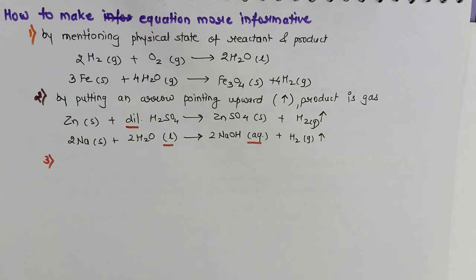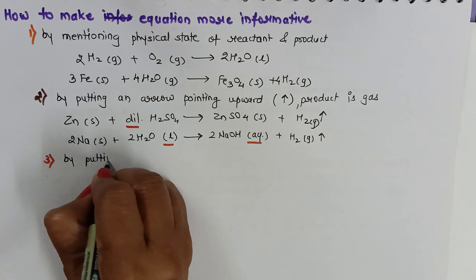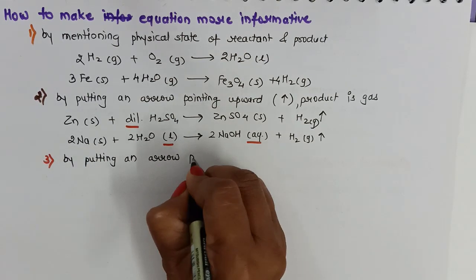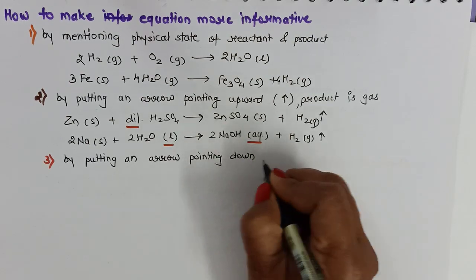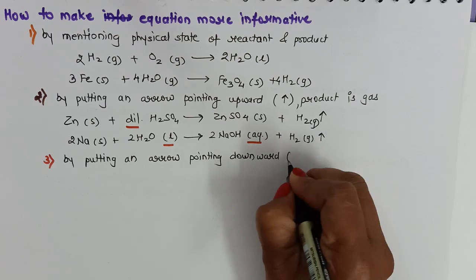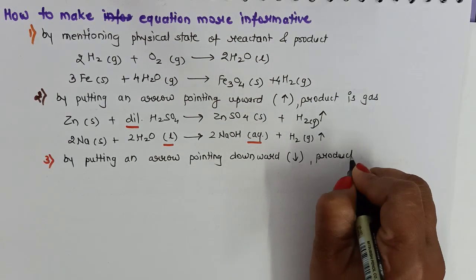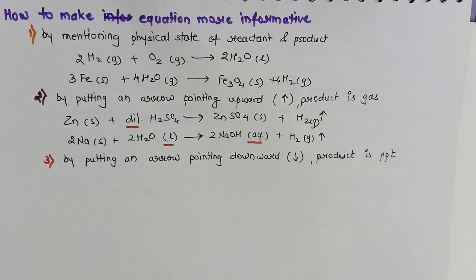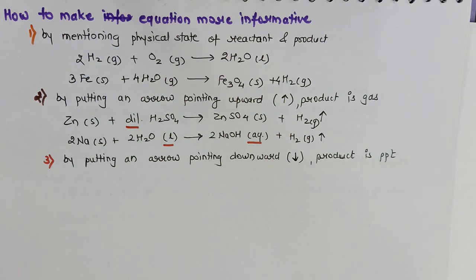Another way of making the equation more informative is by putting an arrow which is pointing downward. And this is used when the product is formed in the form of a precipitate. Since it is an insoluble substance, it settles down. Since it settles down, we represent it in the form of arrow pointing downward.